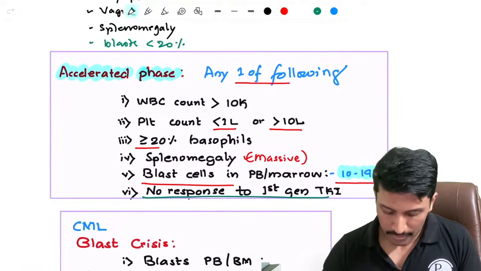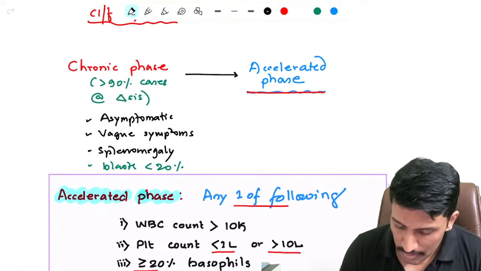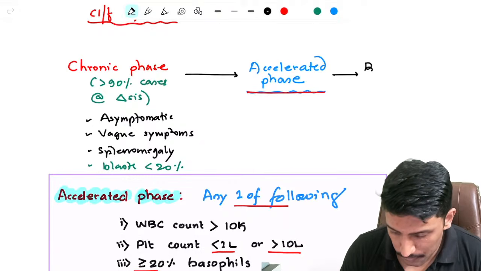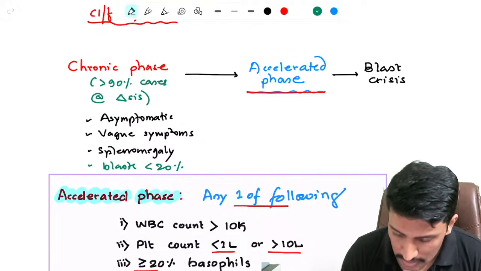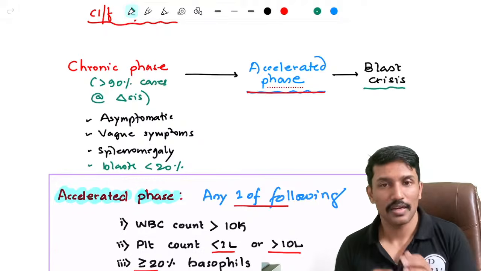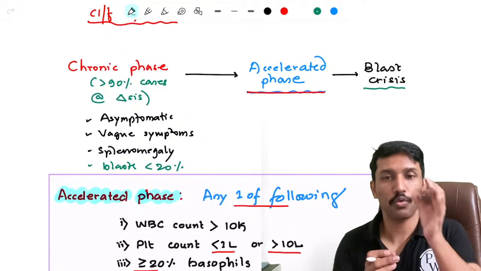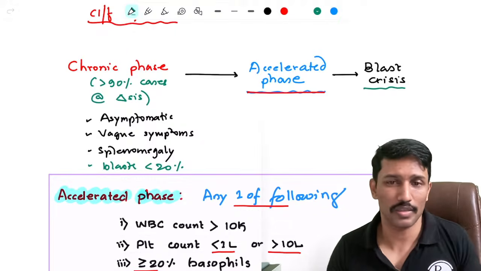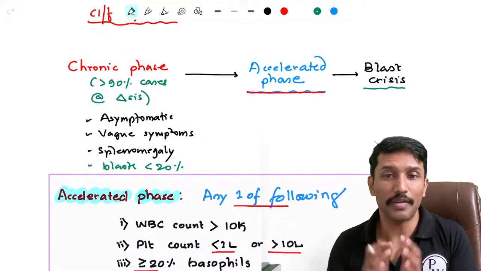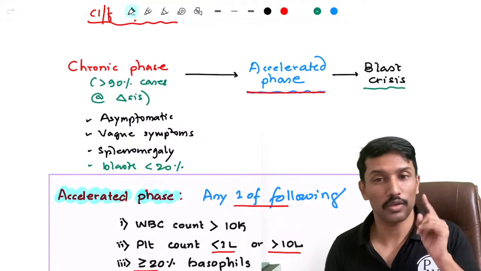Okay. But then eventually some of these patients can go into what we call as blast crisis. So what is this blast crisis? Blast crisis refers to a patient of CML progressing to AML. That's as simple as that. A CML becomes AML, then it is called as blast crisis. How did we define AML? Myeloblast more than 20% in the marrow.